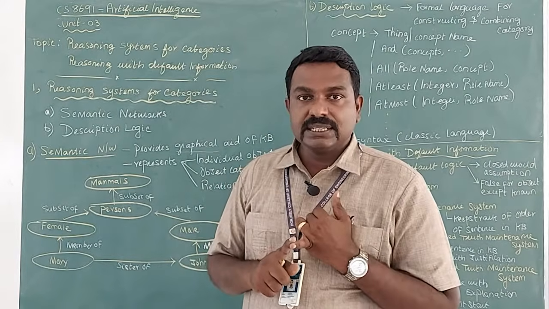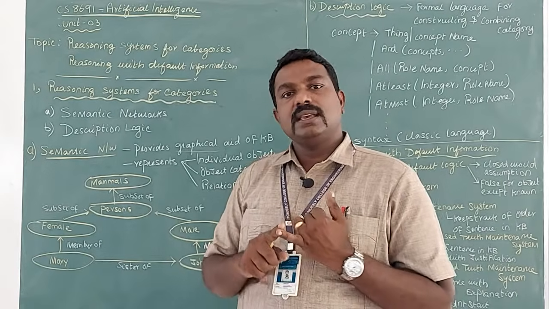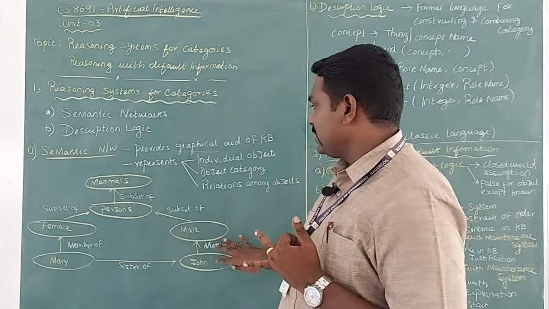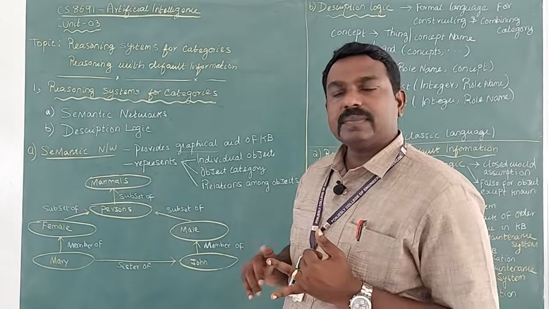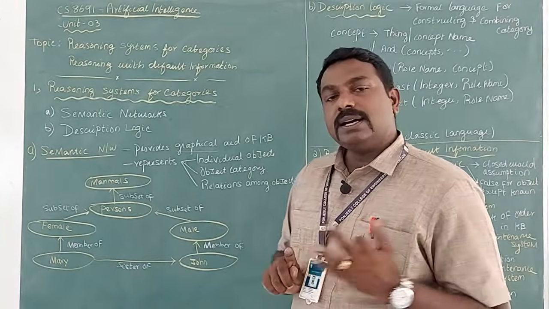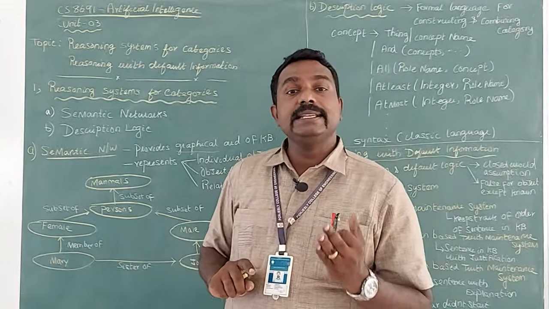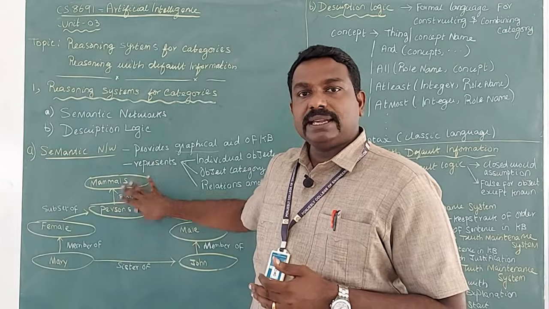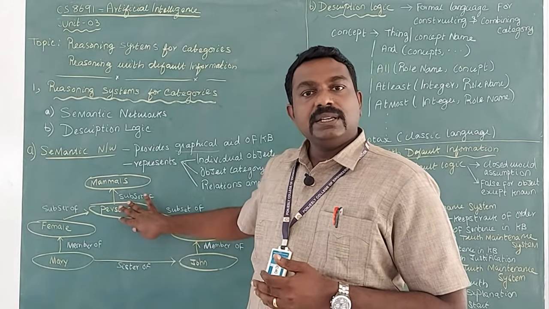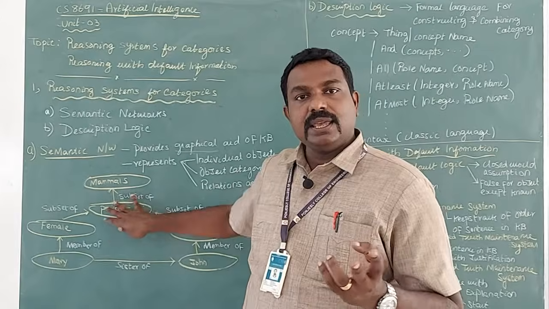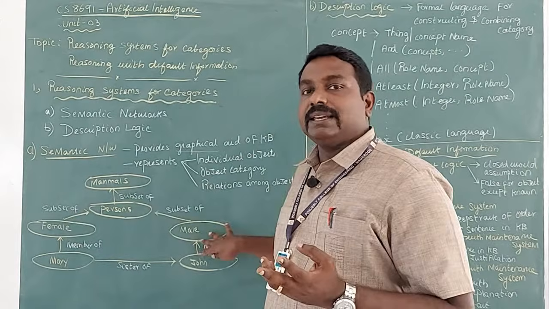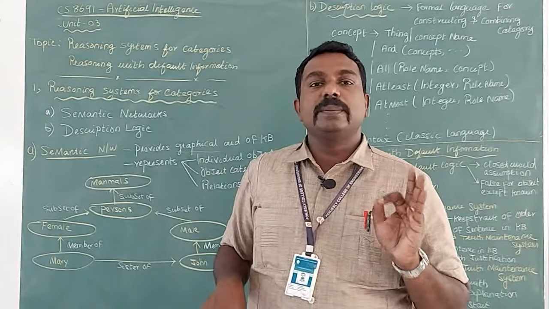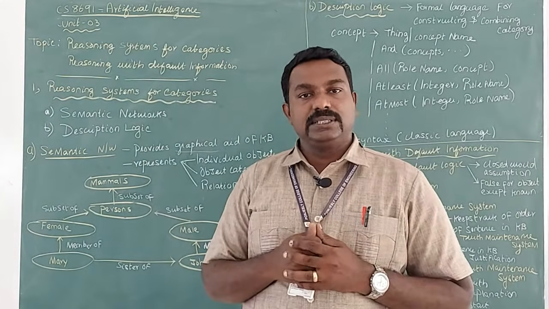First, it represented the objects in the knowledge base. Second, it represents the relationship between the objects in the particular knowledge base. Third, it represents the categories among the objects. What categories do we have here? Mammal has a category like person. Person has two categories, male and female. So third, this semantic network is used to represent the categories among the objects.